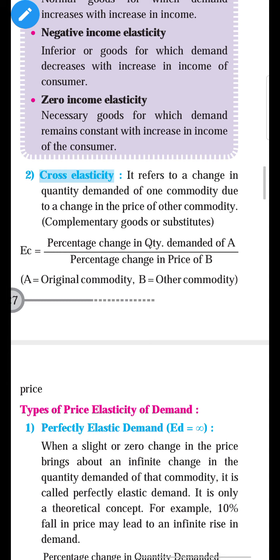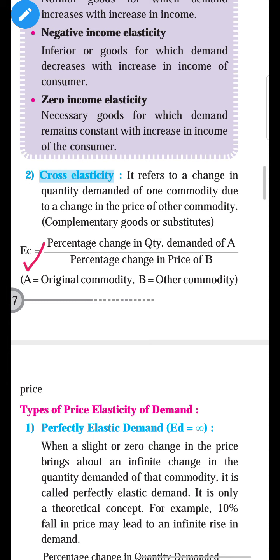Okay. And the symbolic name of cross elasticity of demand is EC. The symbolic name of price elasticity of demand is ED. The symbolic name of income elasticity of demand is EY. And the symbolic name of cross elasticity of demand is EC.